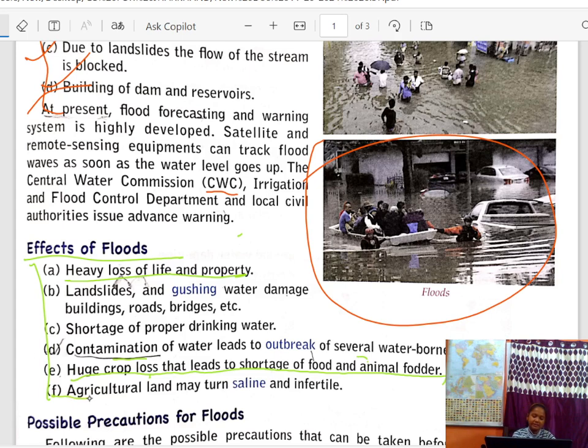And last, agricultural land may turn saline, salty and infertile, which means plants cannot grow.